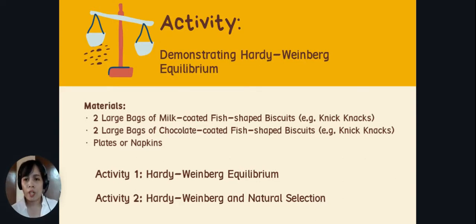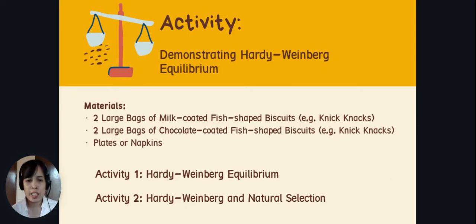Now, the major preparations and procedures. You need to pour the contents of all the bags of the fish-shaped biscuits into a large bowl. This bowl will represent the gene pool. Now, consider that the dark brown or chocolate-coated biscuits are the homozygous recessive individuals.